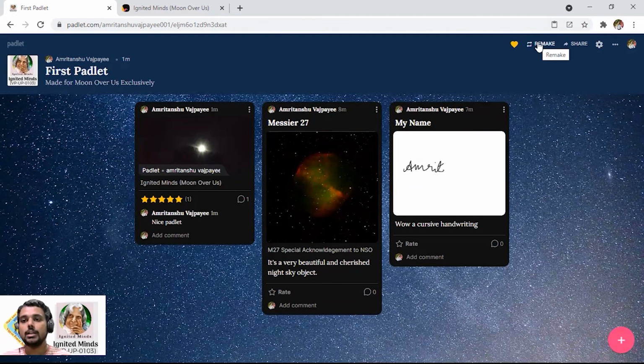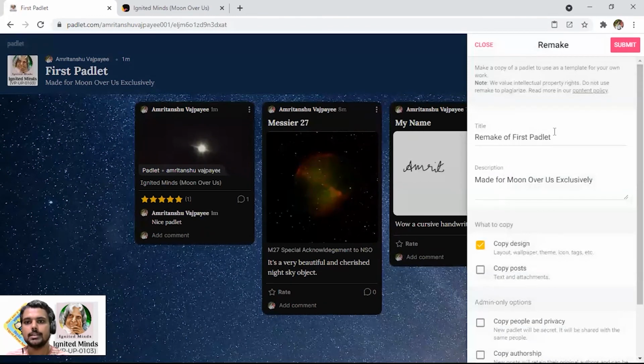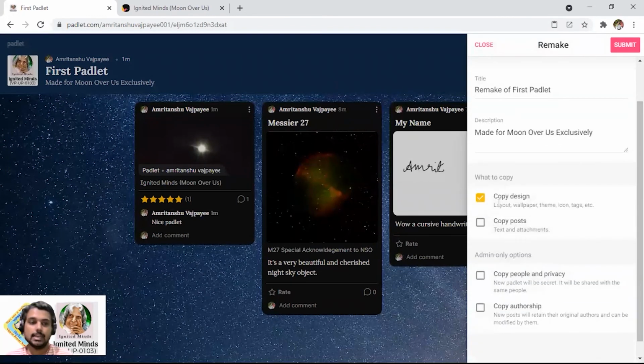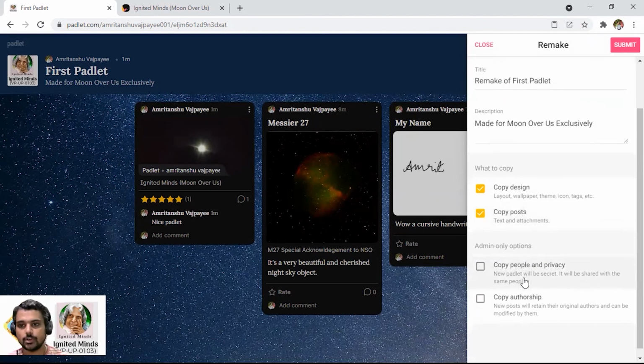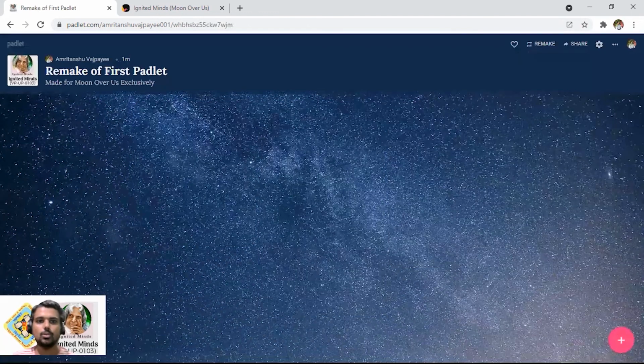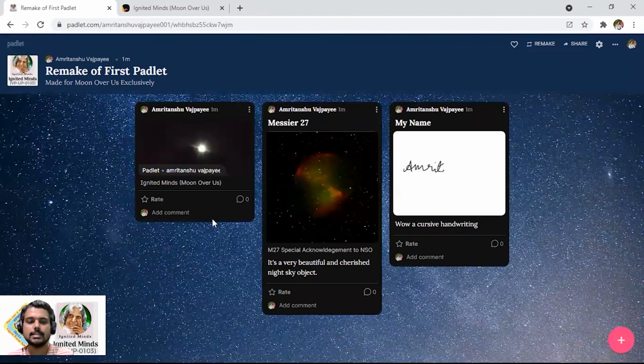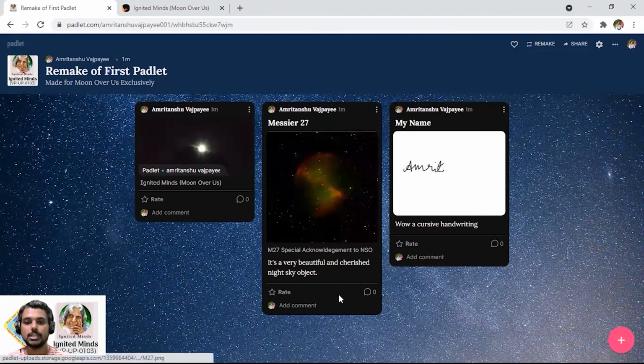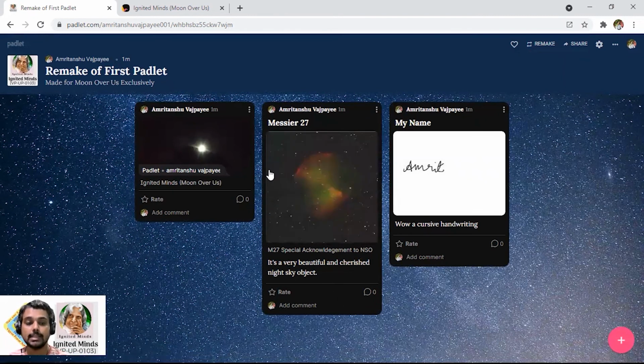And of course, you can remake a Padlet at any moment of time. So for example, if you want to copy this Padlet, you can remake it. So this will be a remake Padlet. It's up to you whether you want to copy the design or copy the posts also. Now, you can copy the posts and all those things, copy people and privacy. I'm just copying designs and copying posts as well. I'm submitting it. So as you can see, this has been copied, but you will notice one important thing: the comment has not been copied.